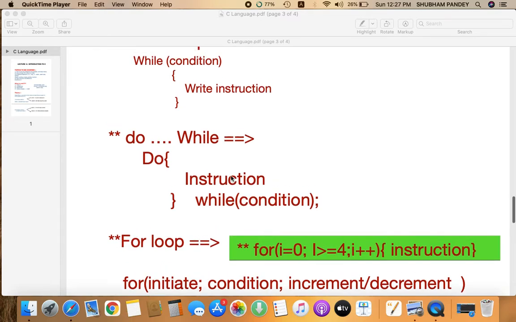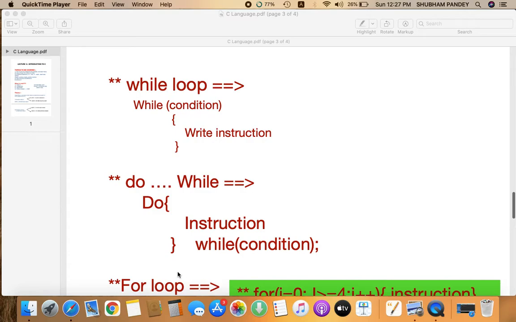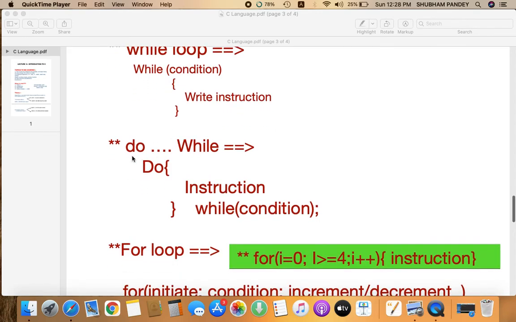Now what is the basic difference between while loop and do while loop? See here, in while loop, if the condition has any error or the condition fails, then your program is not going to run even a single time. But in do while loop, even if your condition is not satisfied or it is wrong, your instruction is still going to be implemented or run for the first time.